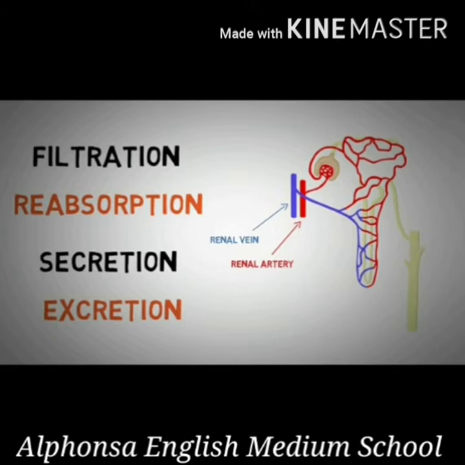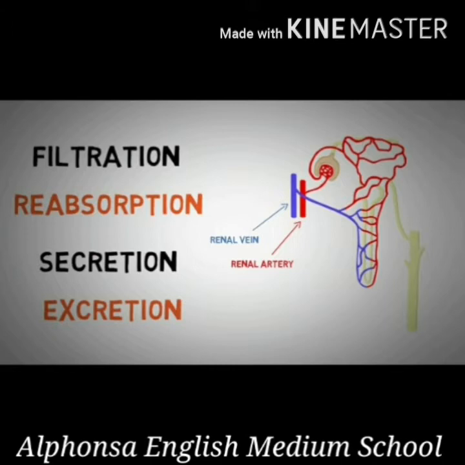When it passes through the proximal convoluted tubule, in the later end the second step starts, that is reabsorption. In the glomerular filtrate, useful substances were there. These useful substances are again reabsorbed into the blood. This is secreted into the veins, the renal vein, and the veins take back the blood for circulation.